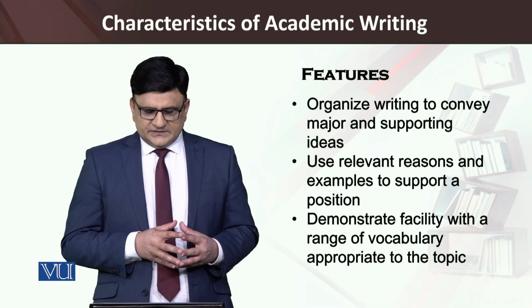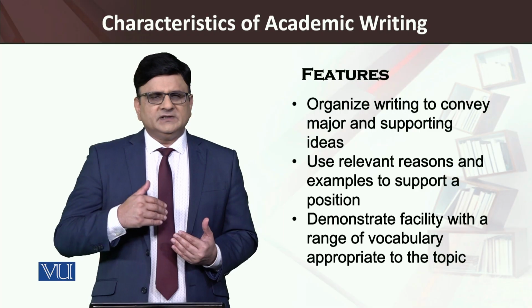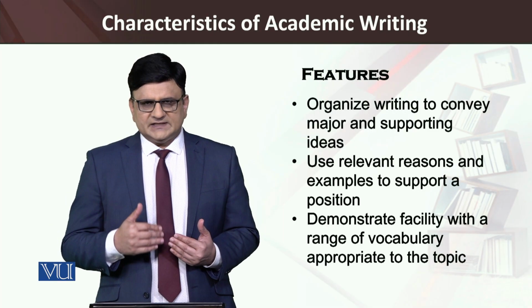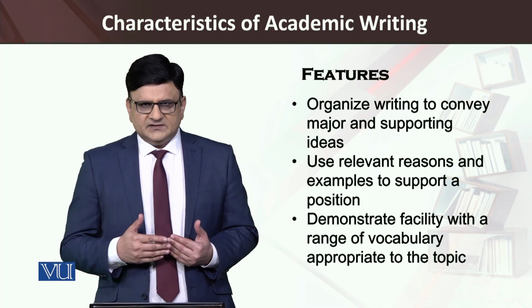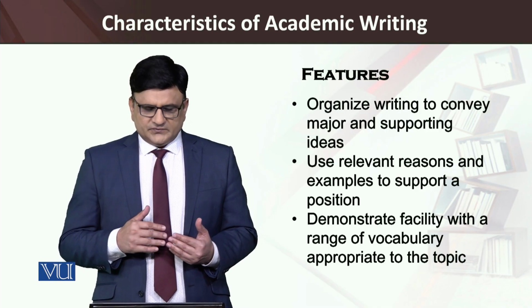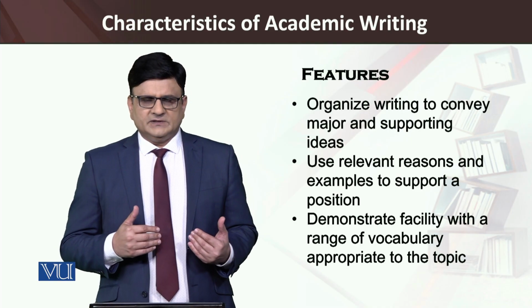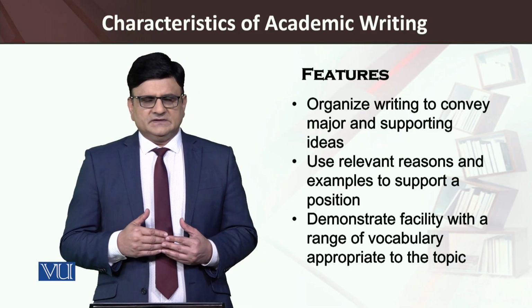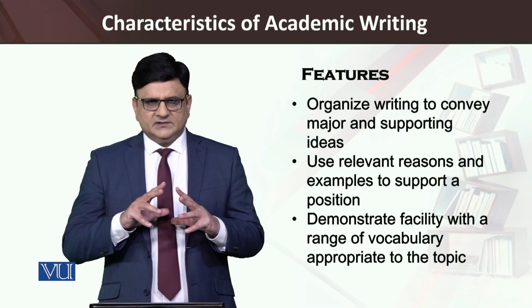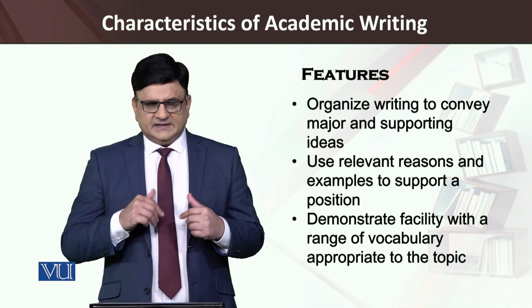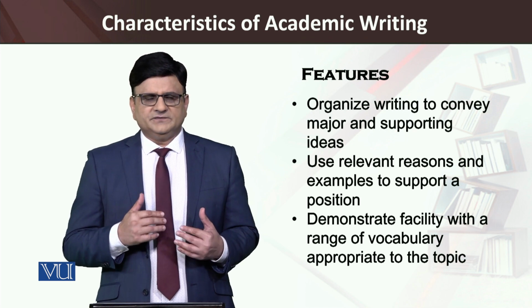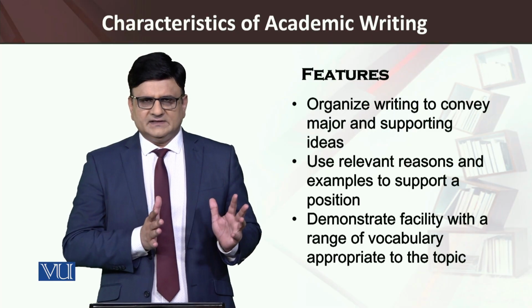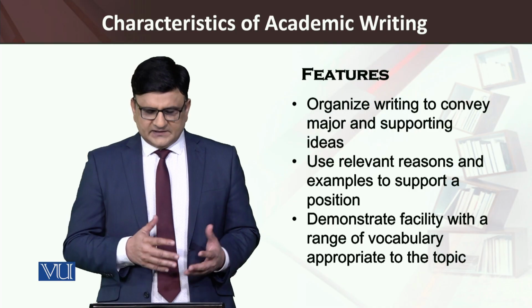So this is how academic writing requires formal vocabulary, which is not chatty, not colloquial or conversational. So we need a range of vocabulary. For example, if you see the vocabulary link on Manchester University's website, there is a kind of vocabulary which is required at university level for academic writing.